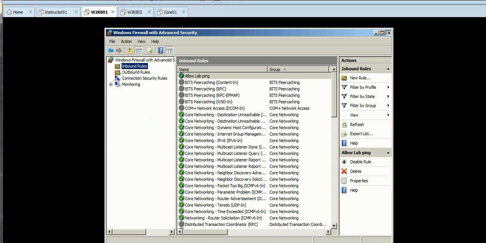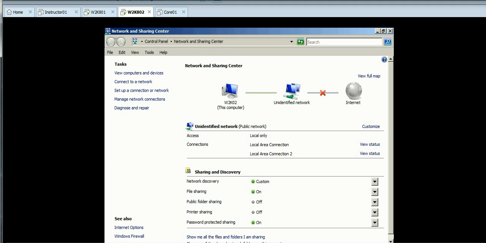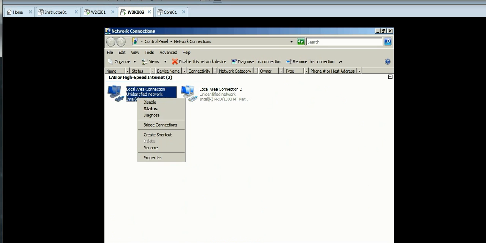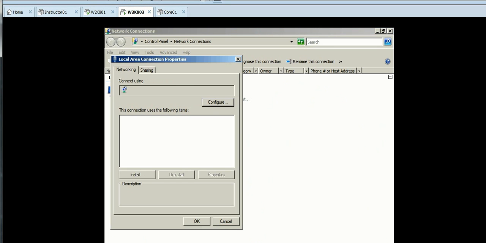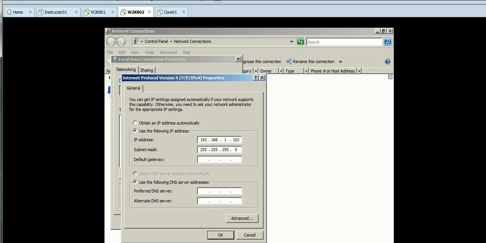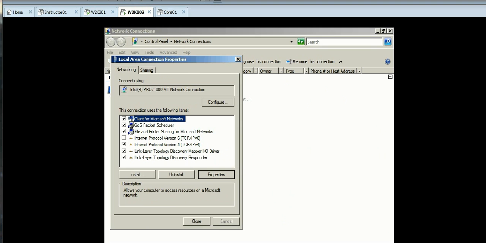Next, we have to do this on the W2K 802 server. I'm going to hop over now. Alright, go to Manage Network Connections. This is the first one. Now for this one, we're going to give it the 192.168.11.2 IPv4 address, and also a 24-bit mask. You can click OK and then close.